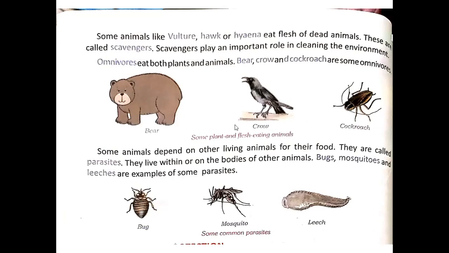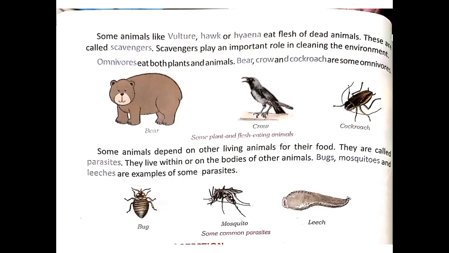Now, let us move to this topic, that is parasites. Some animals depend on other living animals for their food. They are called parasites. They live within or on the bodies of other animals. Bugs, mosquitoes, and leeches are examples of some parasites.